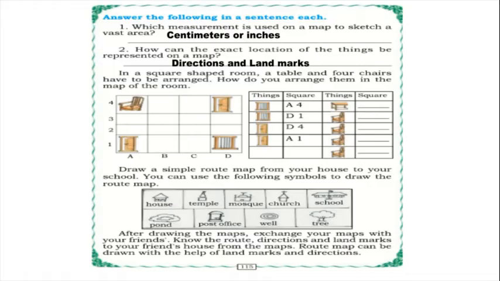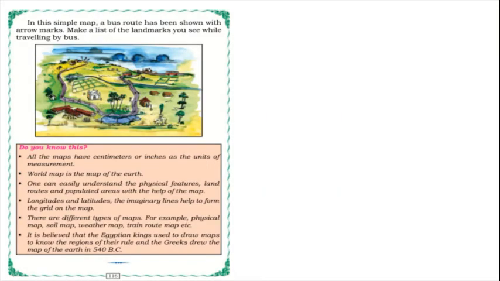So we'll move to the next page. In this simple map, a bus route has been shown with arrow marks. Make a list of the landmarks you see while traveling by bus. So even we can observe the map while traveling in a bus, children. Just now we have learnt Anwar directed a person to the taluk office with the landmark. So even in the bus, while going on the journey, we can observe the bus route. Here one example is there, bus route.